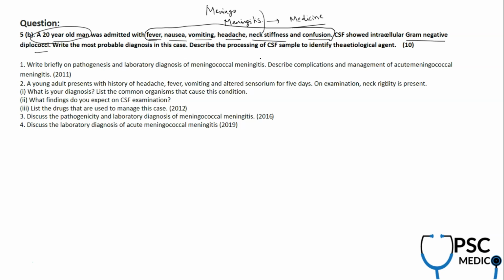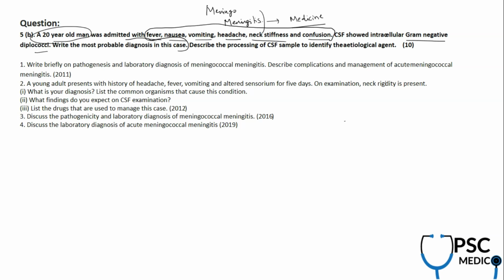And now, what is the most probable diagnosis in this case? What I observed is, along with this meningitis, there is a typhoid clinical scenario. So from the syllabus aspect, from microbiology, I say the infectious diseases part, instead of just asking lab diagnosis of meningococcal meningitis or meningococcemia or Neisseria meningitidis, they're indirectly giving you a clinical scenario. It's very easy. The gram-negative diplococci with meningitis, that is Neisseria meningitidis.